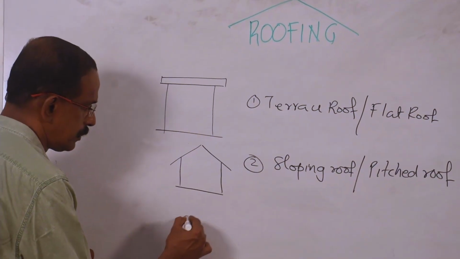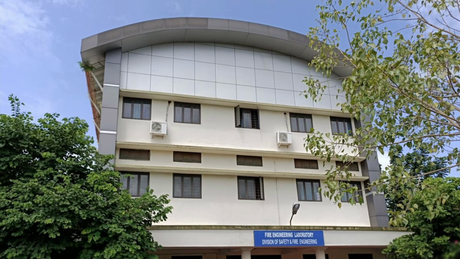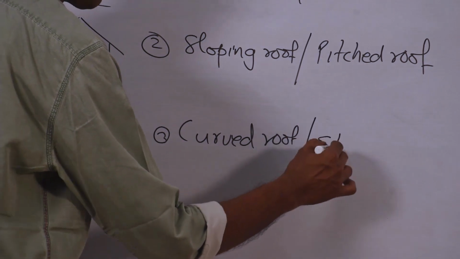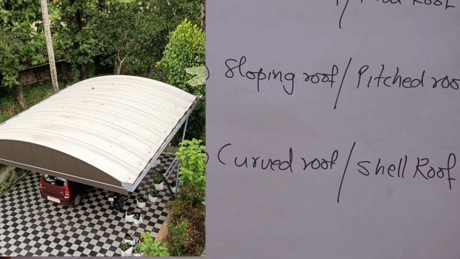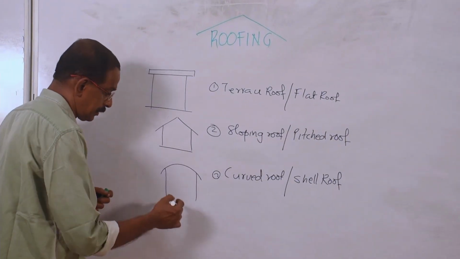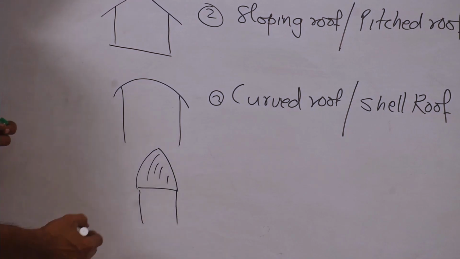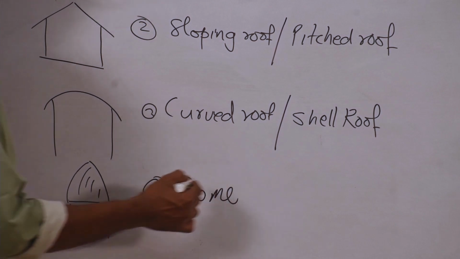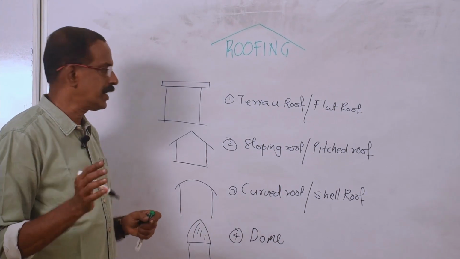Third one, like this. That is called curved roof, or it is called shell roof. And the fourth one, that is the shape of the Taj Mahal, something like this. That is called dome. So these are the different types of roof based on the shape, based on the appearance.